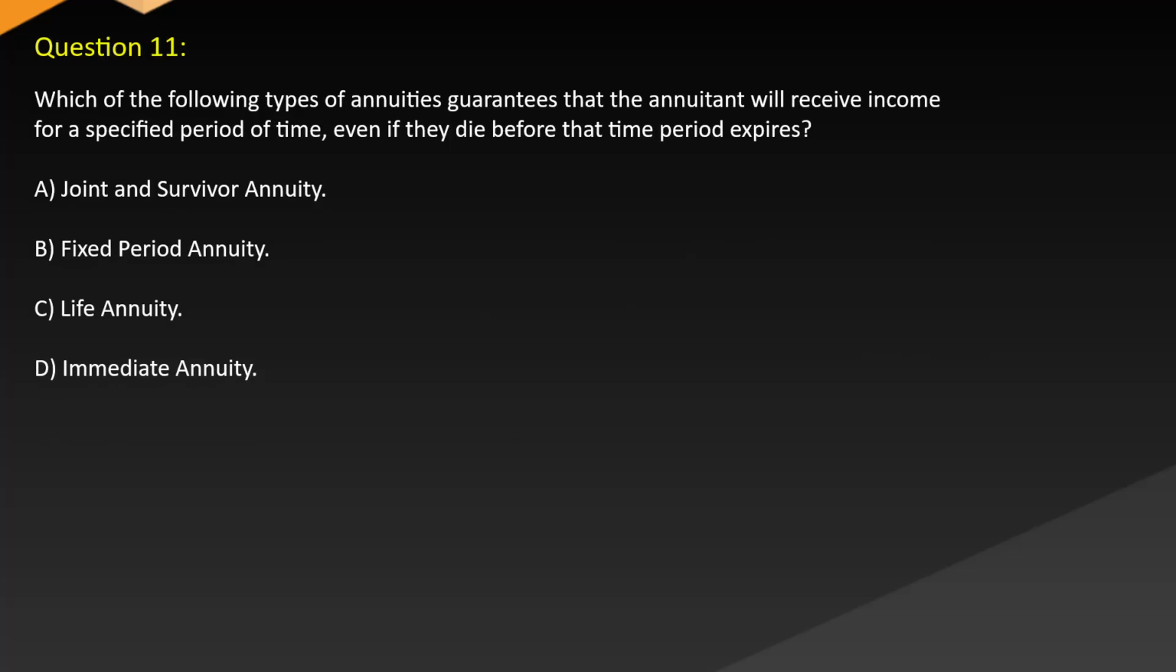Which of the following types of annuities guarantees that the annuitant will receive income for a specified period of time even if they die before that time period expires? A. Joint and survivor annuity. B. Fixed period annuity. C. Life annuity. D. Immediate annuity.